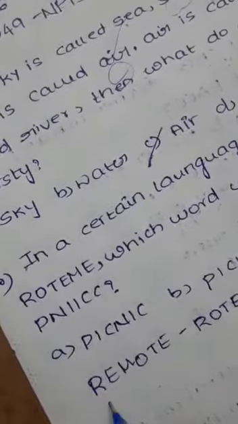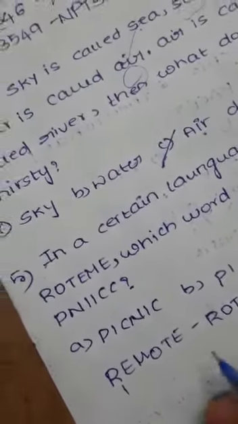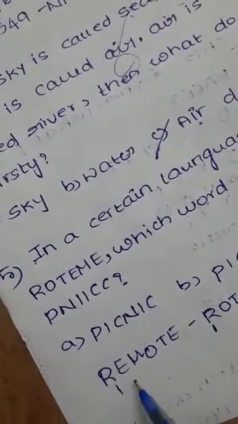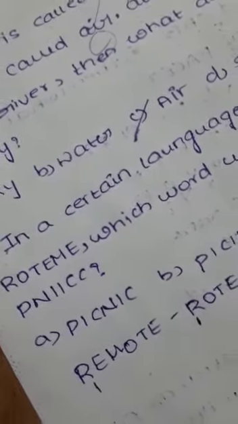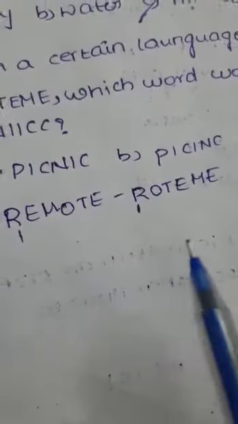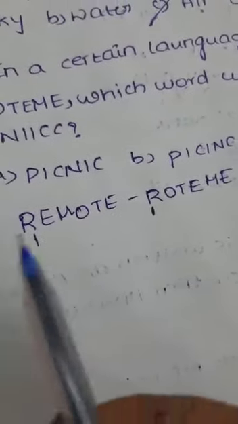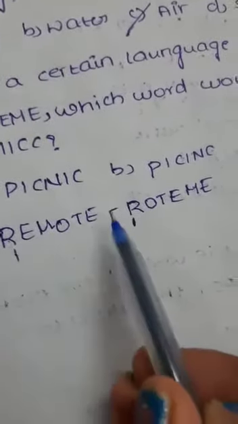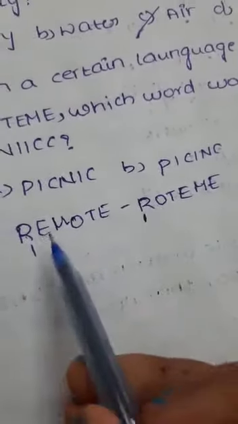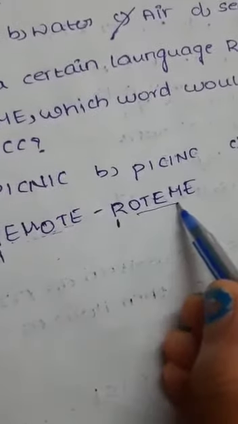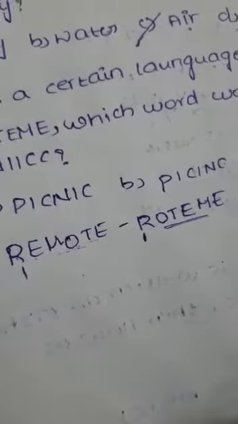If you observe keenly, you can find that in both words the first and last letters are the same, and the middle 4 letters are changed.